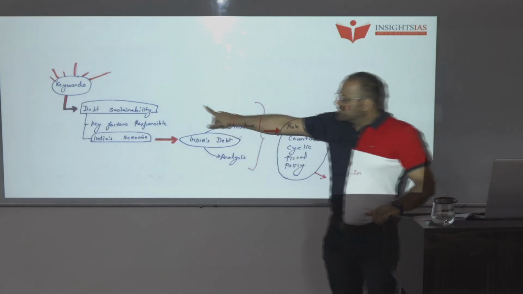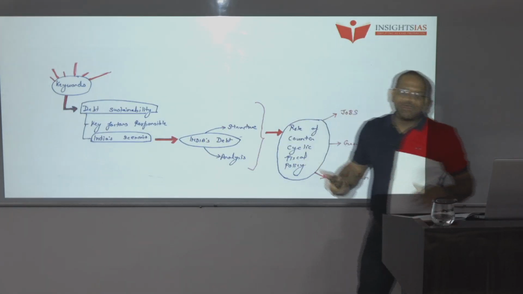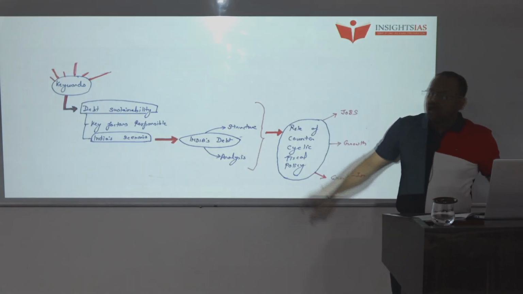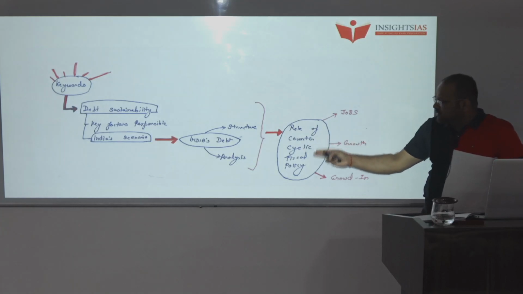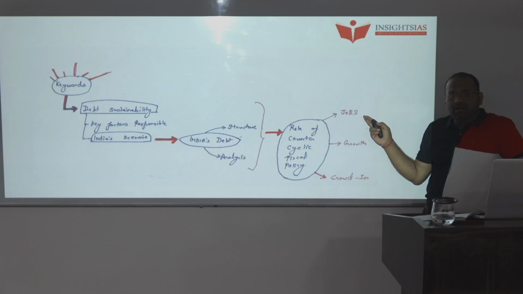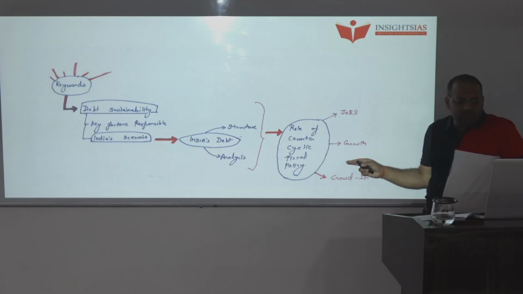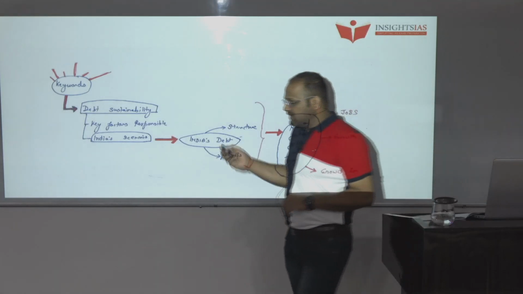Overall we have discussed debt sustainability, India's case, whether it's in the manageable zone or not, and by making this argument, we have discussed what should be the role of counter cyclical fiscal policy. The role should be creating more jobs, more growth, and crowd in, not crowd out.